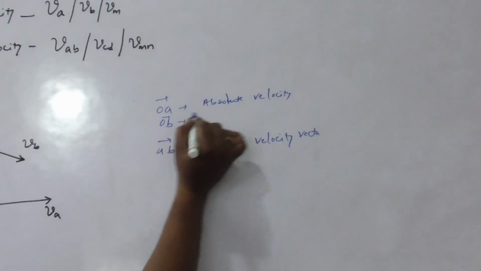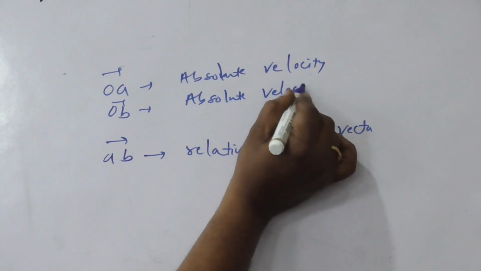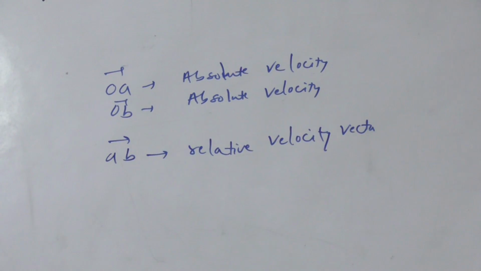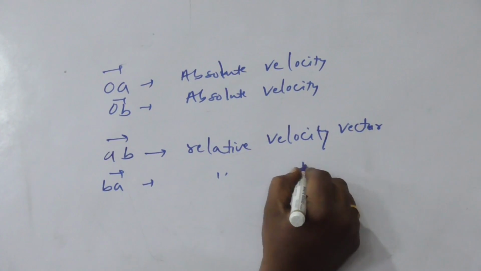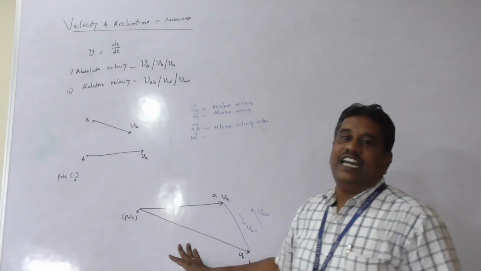Vector OB represents absolute velocity. Vector BA represents relative velocity vector. This is how the velocity can be expressed in a diagram called velocity diagram.